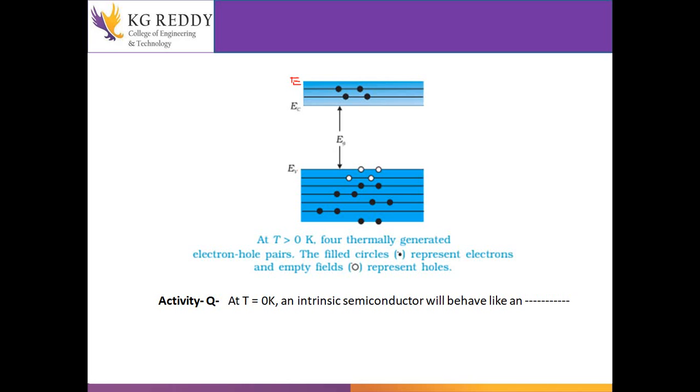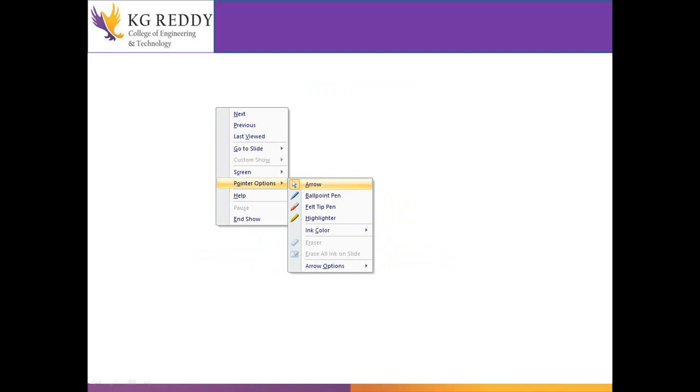Here the energy level is from EC up to E. I am taking the electrons available in the conduction band from EC up to E. Next, I will derive the expression for the number of electrons present in that conduction band per unit volume. I am taking it as dn.